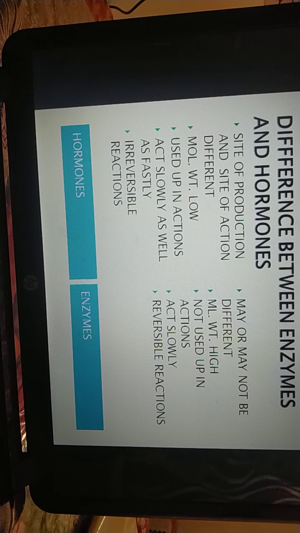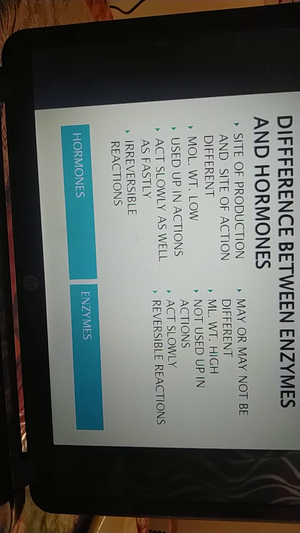Now in the case of enzymes, they may act at the site where they are produced. The production and action site may be the same, or it may not be the same, because the enzyme may be carried to another site for action. For example, we have bile juice. Bile juice is produced in the liver, stored in the gallbladder, and released into the hepatopancreatic duct.